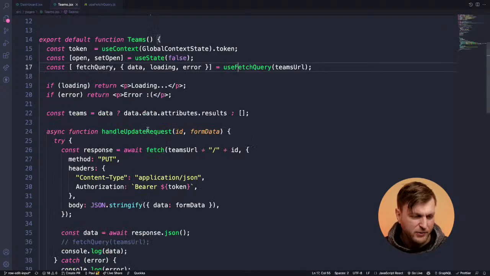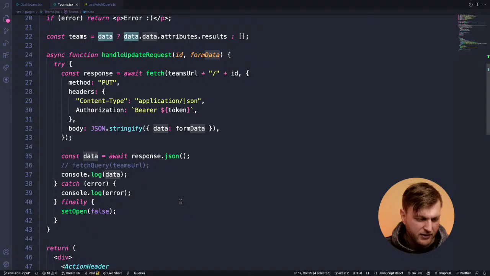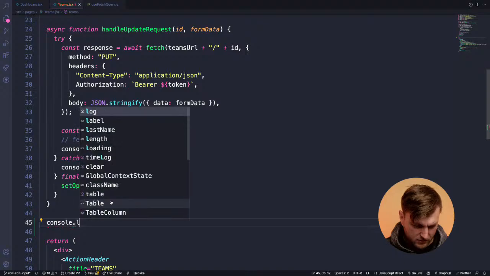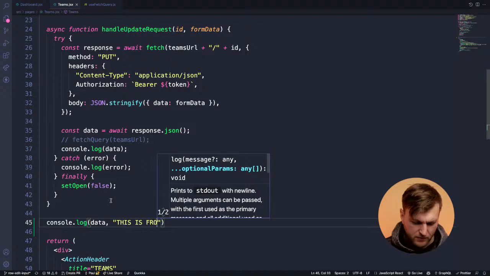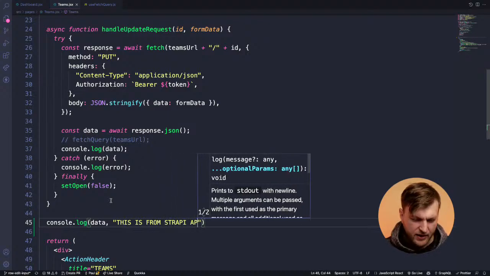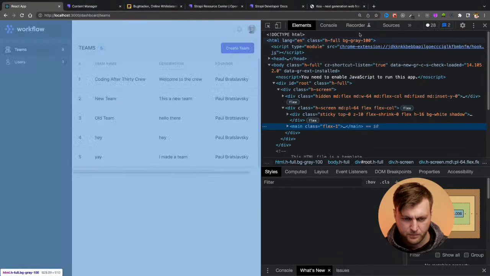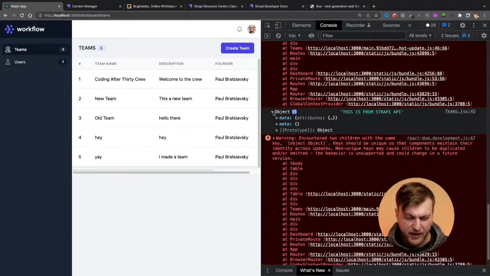So if we go to our teams here, as you notice, we're getting our data from the API here, and I'll kind of show you. Let me console log it just so you guys could see. Console.log data. This is from the Strapi API. So let me go to my application here, inspect, console log. Yeah, I have to fix this error. This is an error in the table, so let's ignore that for now. No big deal.